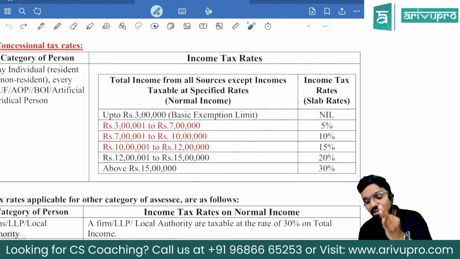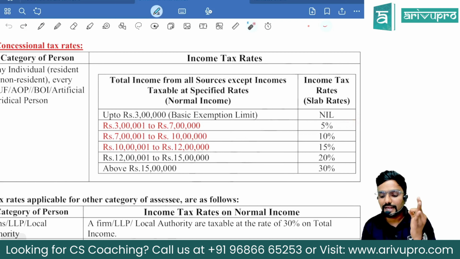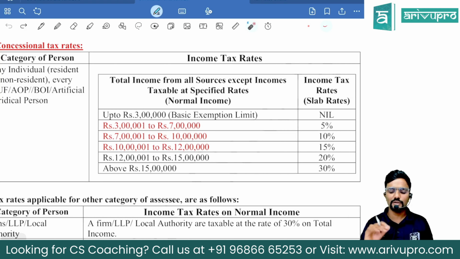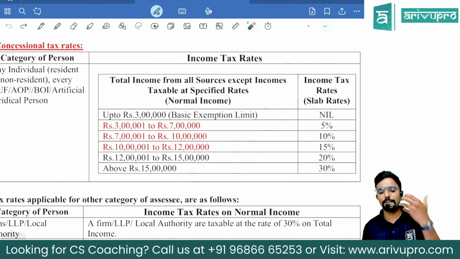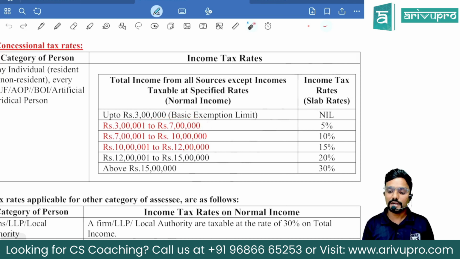3 lakh to 7 lakh is 5%. Then 7 lakh to 10 lakh is 10%. 10 lakh to 12 lakh is 15%. Then 12 to 15, 20%. More than 15, 30%. That will continue to be the same. So previously, this was 6 lakh and so on. So just update whatever the amounts have been changed. That's all. And the rates will all remain the same, guys. Whatever 5, 10, 15, 20 and 30 was there, it is the same.